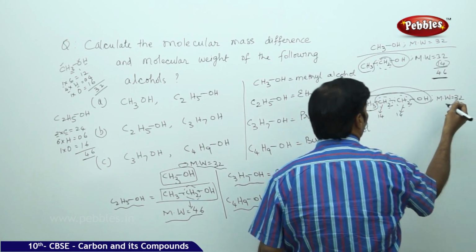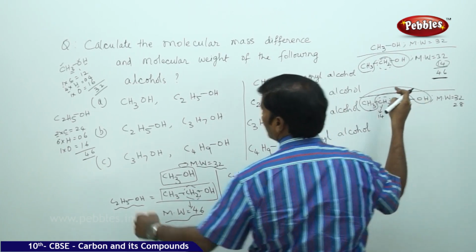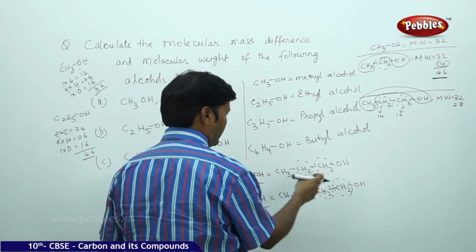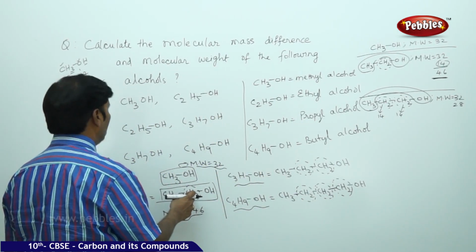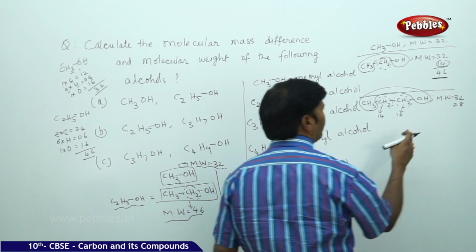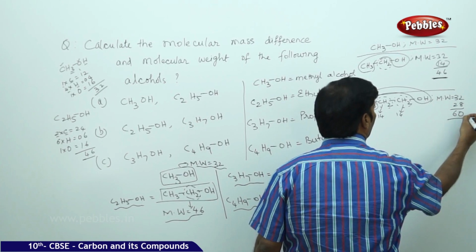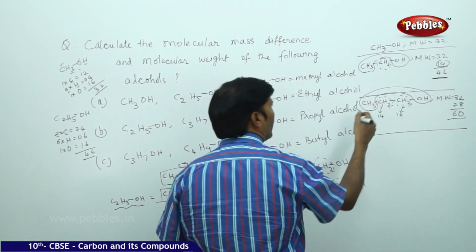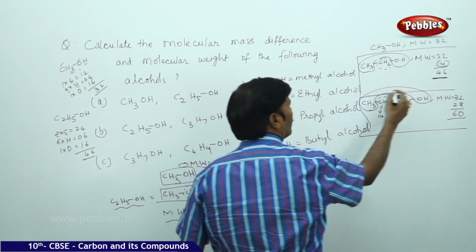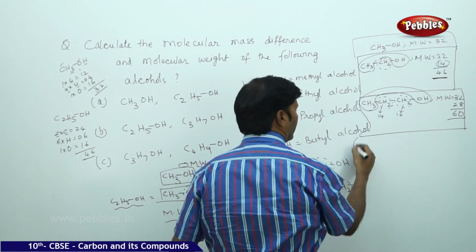If you add 28 to methanol's 32, that is 46 plus 14 is 60. So 60 is the molecular weight for propanol. This is propyl alcohol, and this is methanol.